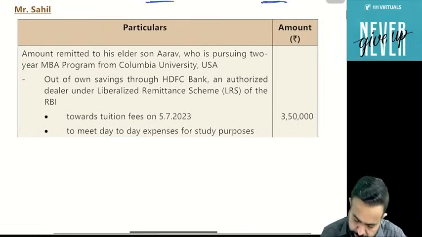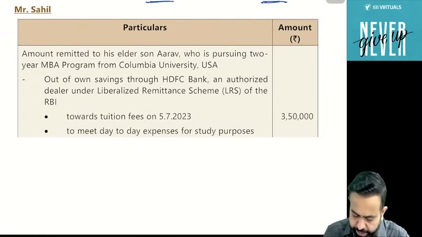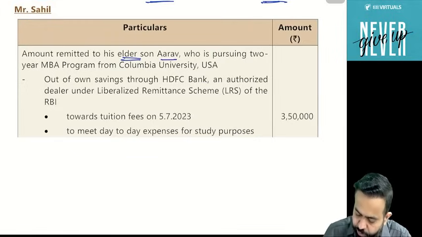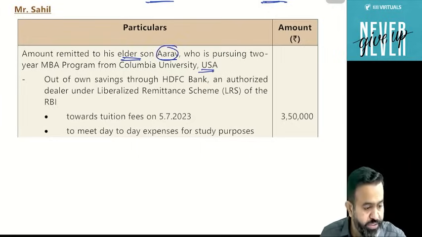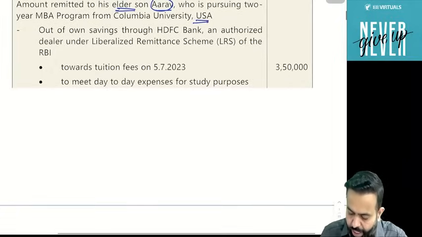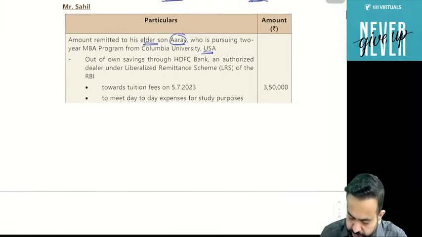First is of Sahil. Now Sahil remitted an amount to his elder son Arav, who is pursuing a 2-year MBA program from Columbia University of USA. So his elder son, Mr. Arav, is doing the MBA from Columbia University, USA. Now, how much money is he sending outside India under LRS?